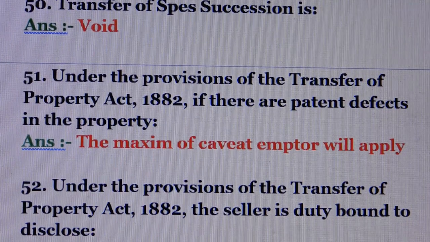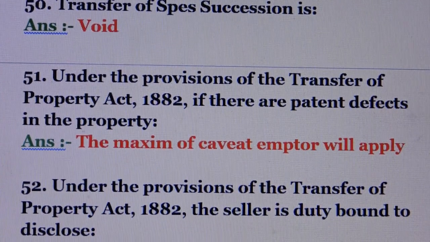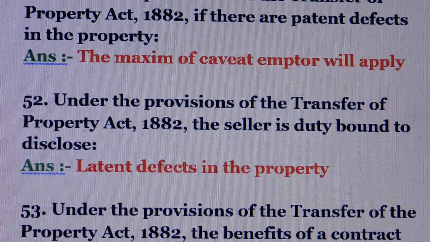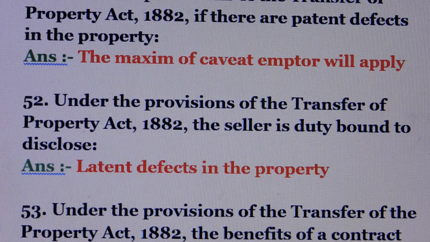Question number 51. Under the provision of the Transfer of Property Act, if there are patent defects in the property, the answer is the maxim caveat emptor will apply. Question number 52. Under the provision of the Transfer of Property Act, the seller is duty bound to disclose. Answer is latent defects in the property.